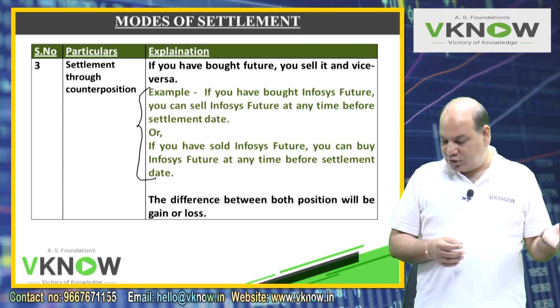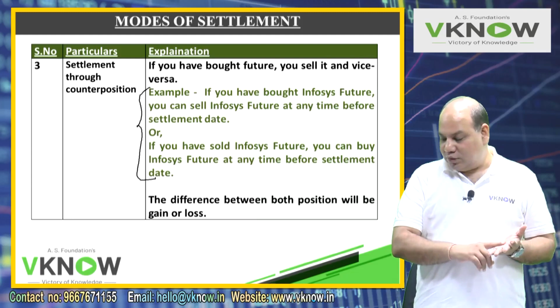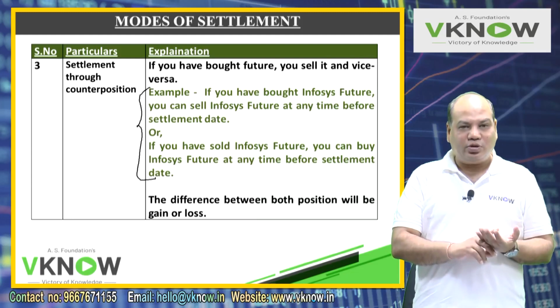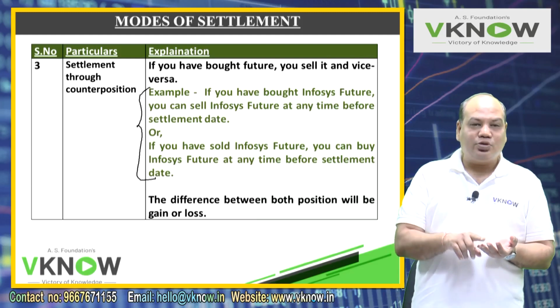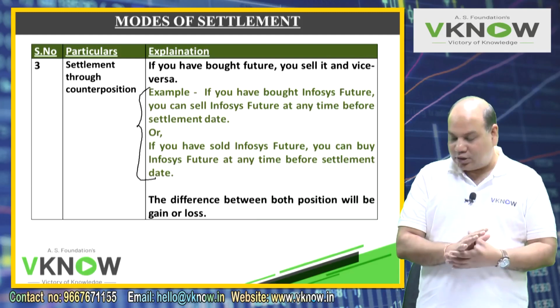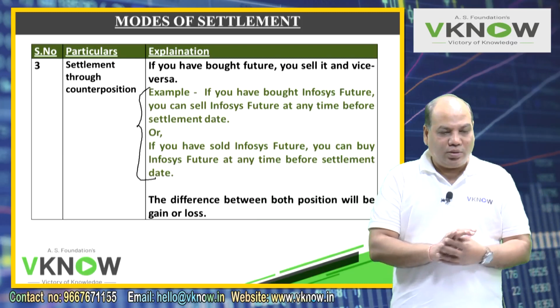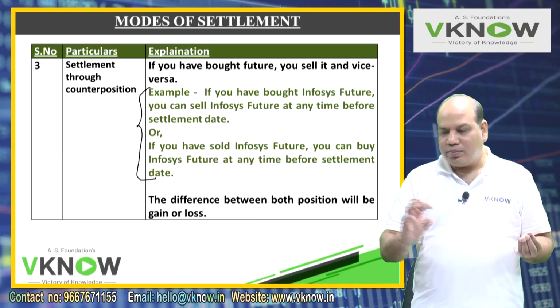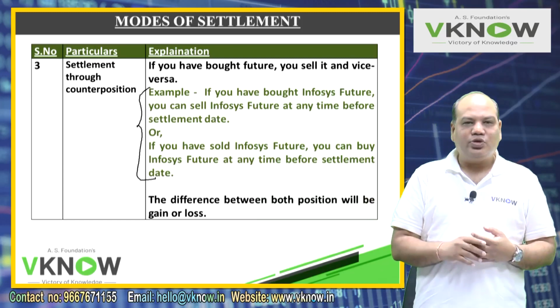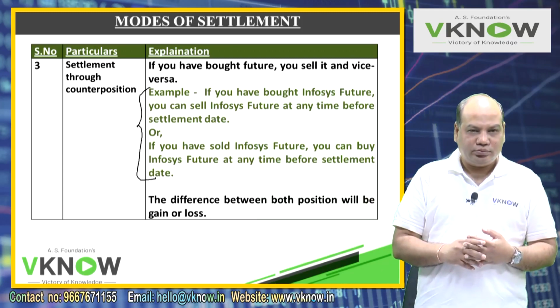Then next thing, you have bought Infosys future of January maturity and you are selling Infosys future of March maturity. Again, it is not a settlement through counter position, because January maturity Infosys future is different from March maturity Infosys future.